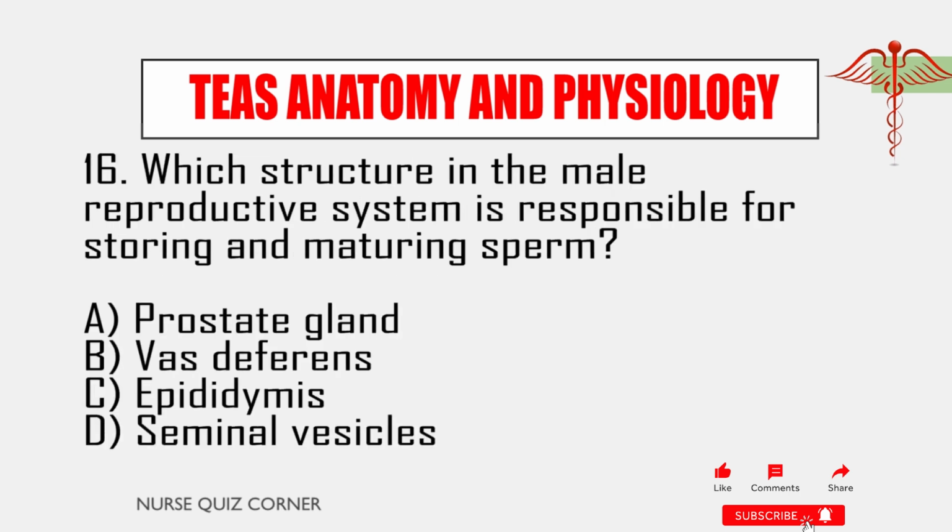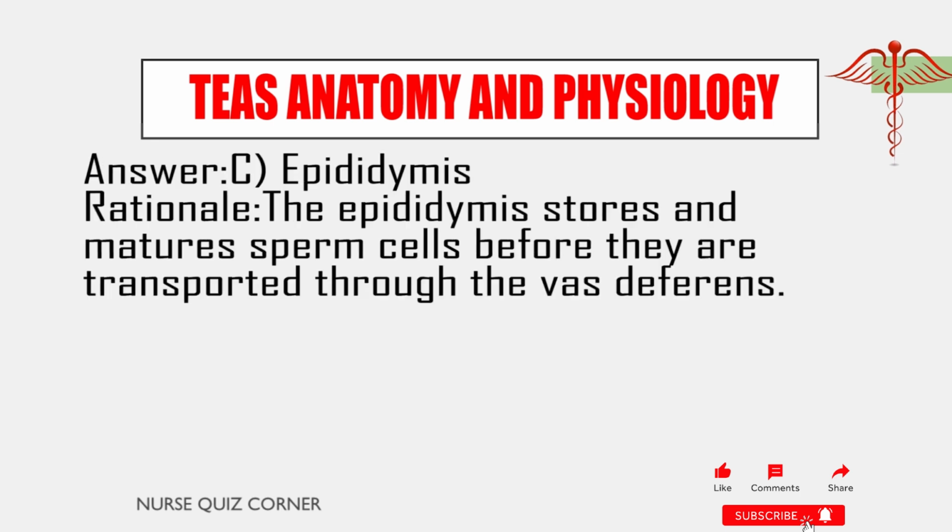16. Which structure in the male reproductive system is responsible for storing and maturing sperm? A. Prostate gland. B. Vas deferens. C. Epididymis. D. Seminal vesicles. Answer C. Epididymis. Rationale: the epididymis stores and matures sperm cells before they are transported through the vas deferens.